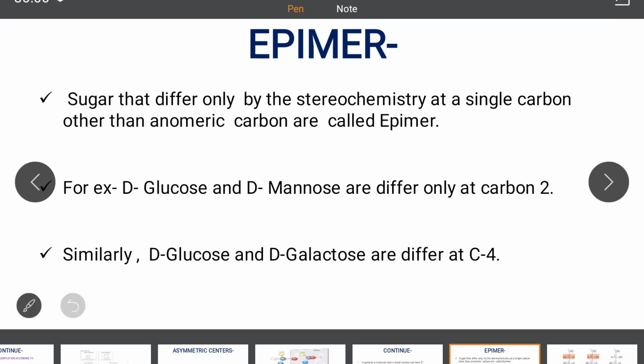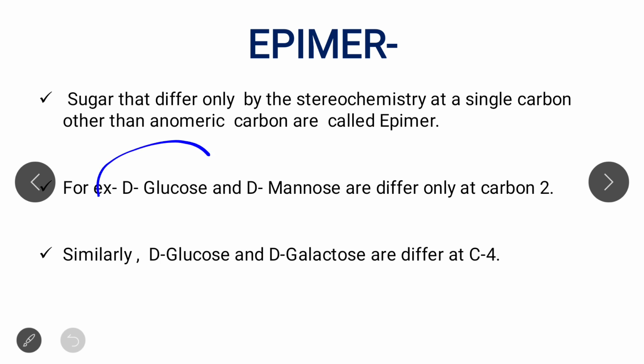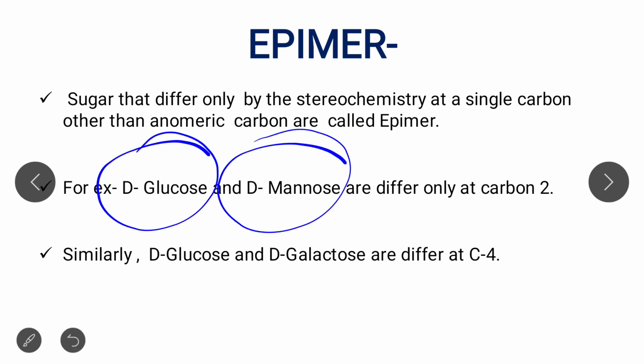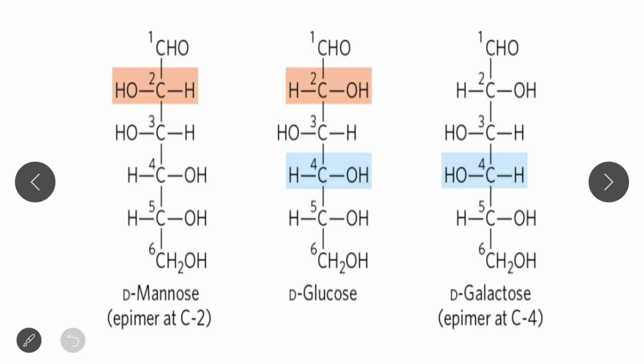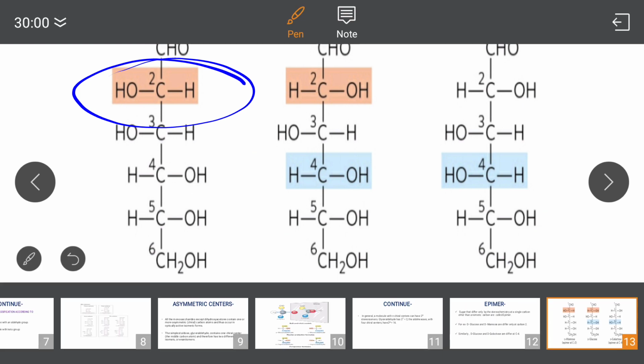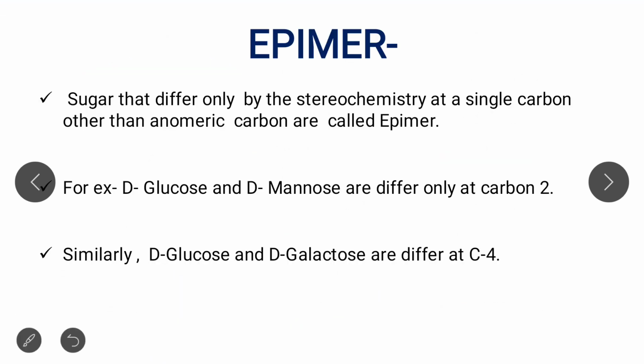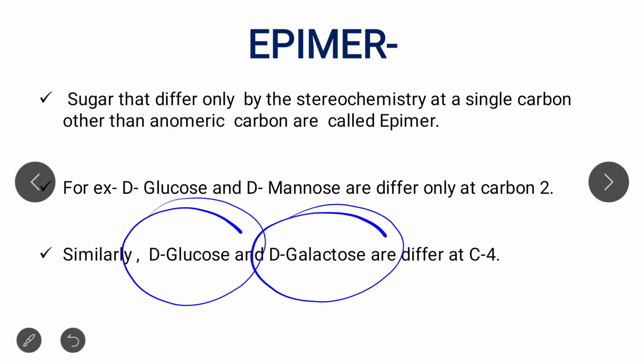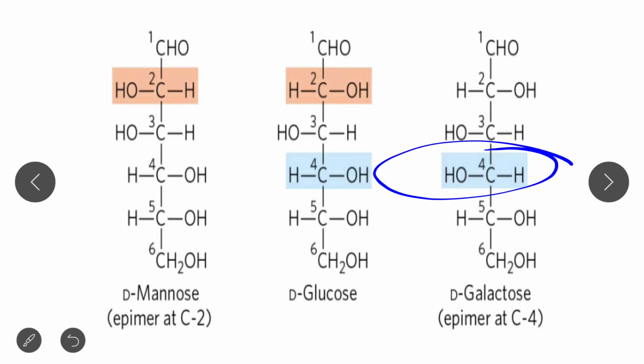For example, D-glucose and D-mannose differ only at carbon 2, as I showed you in the picture, while D-glucose and D-galactose differ only at carbon 4. See, only at carbon 4. So this is the epimer. Clear? I hope that you got a clear idea about the epimer.